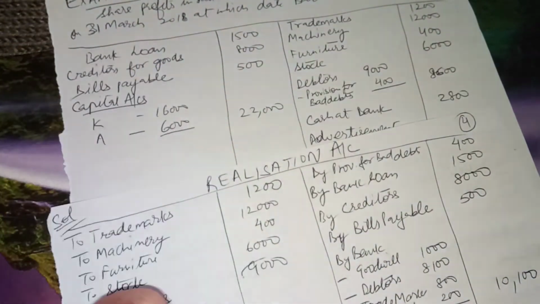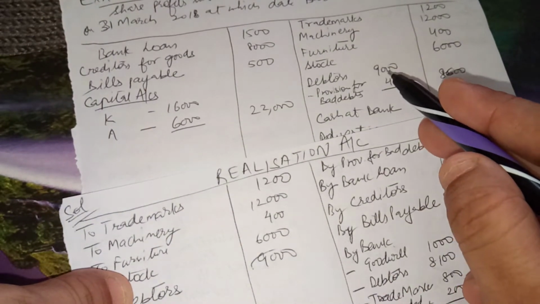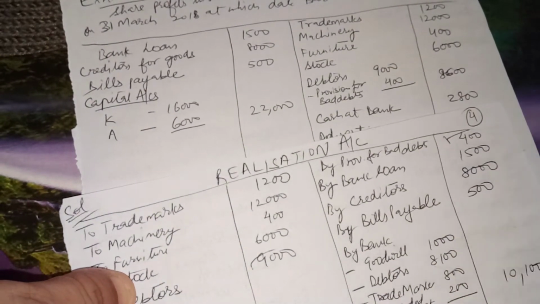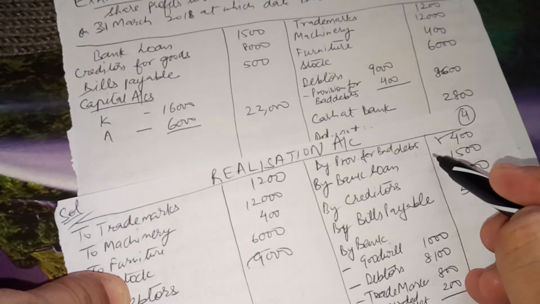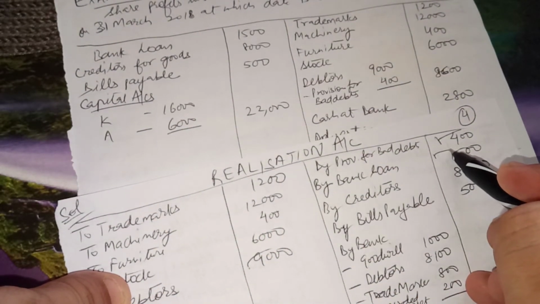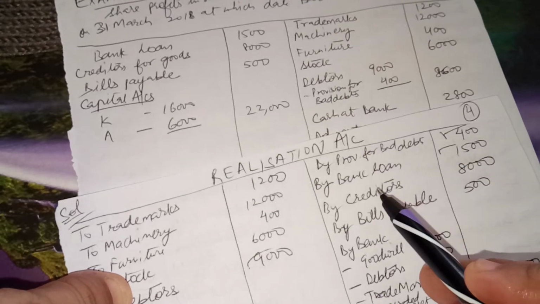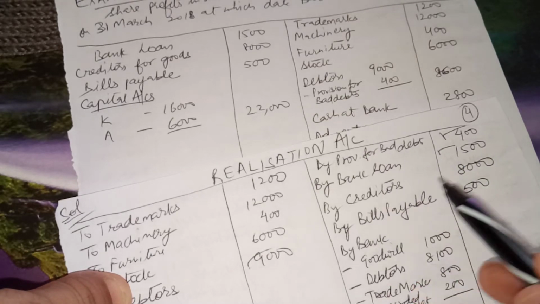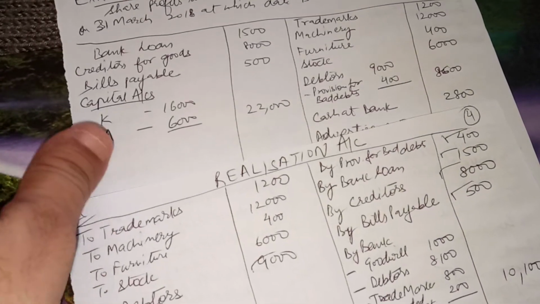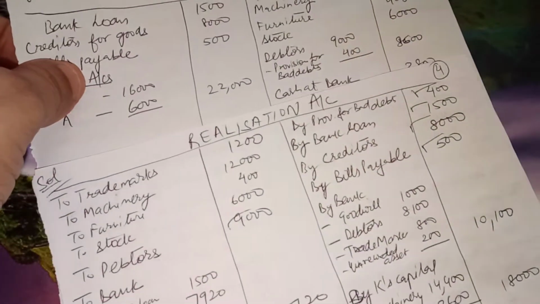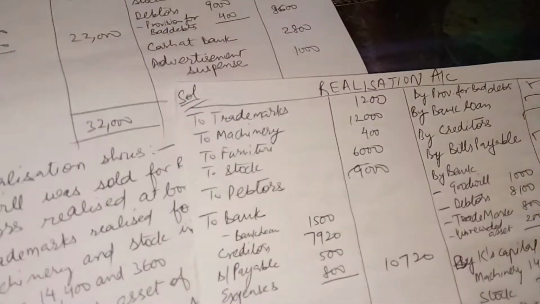First liability, provision for doubtful debts. As the full value is transferred there, the provision is transferred on the liability side. Now bank loan 1,500. In the previous question we transferred overdraft also. Then creditors 8,000, bills payable 500. So all these were the assets and liabilities transfer, the basic closing of accounts.